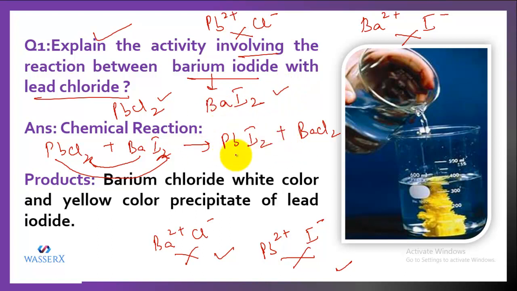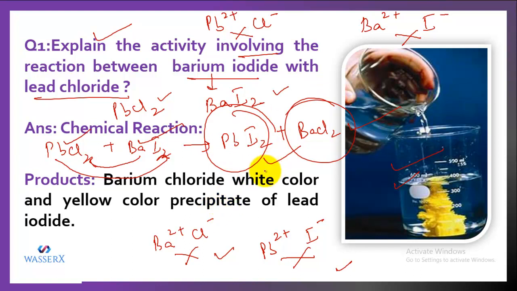So let's take up an activity now, because this was the reaction. We have to see an activity. In this, we took 2 containers: in one we had lead chloride and in the other we had barium iodide. When we mix them, we slowly pour one liquid into the other, and what we see is that the reaction takes place, leading to the formation of lead iodide and barium chloride.